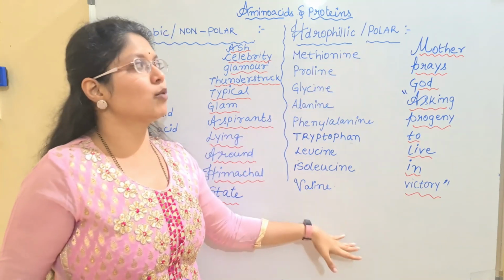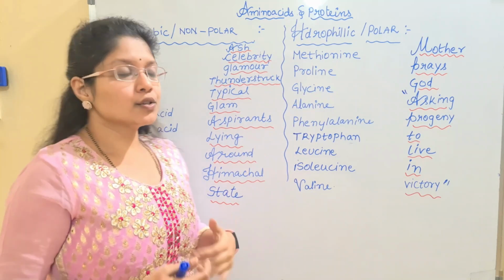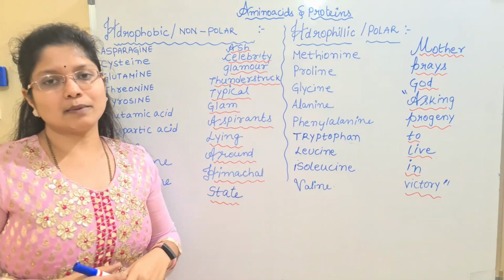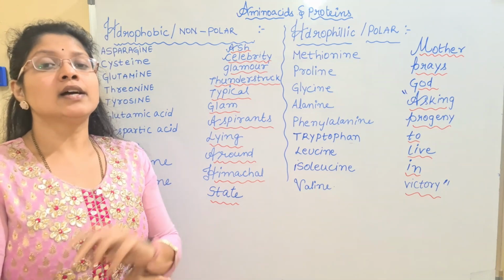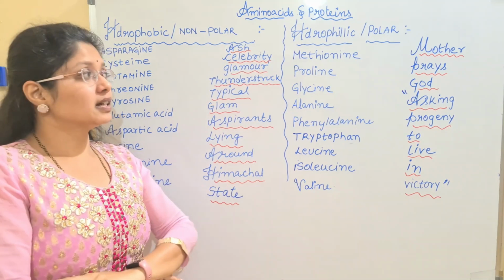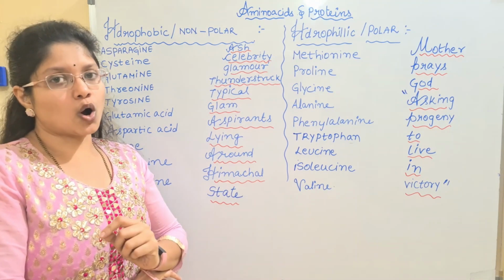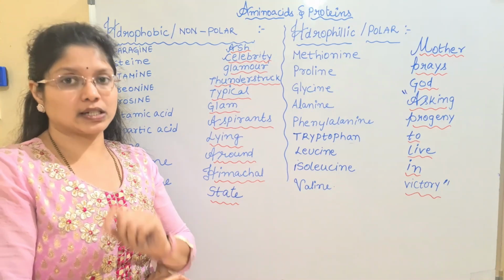This is one of the mnemonics I have made for the polar group of amino acids. This is regarding the two groups, the amino acids coming under the polar and non-polar categories. So for polar, the mnemonic I have given is: mother prays God asking progeny to live in victory.